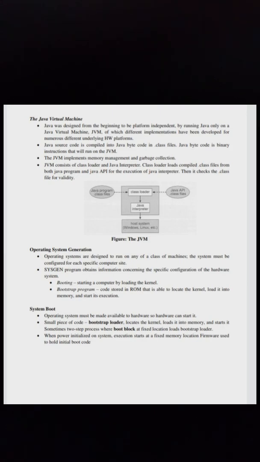Sometimes a two-step process where boot block at a fixed location loads the bootstrap loader. When power is initialized on a system, execution starts at a fixed memory location. Firmware is used to hold the initial boot code.